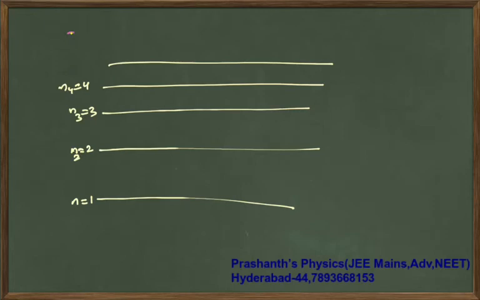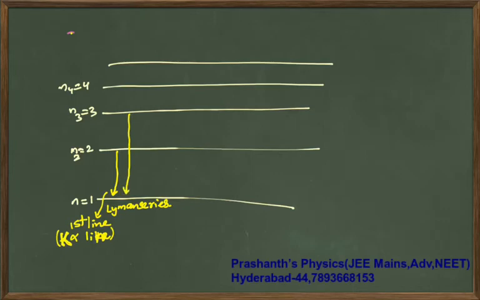Now if you take the lines, the first line of Lyman series is 2 to 1. This is your first line, also called the alpha line, K alpha line.